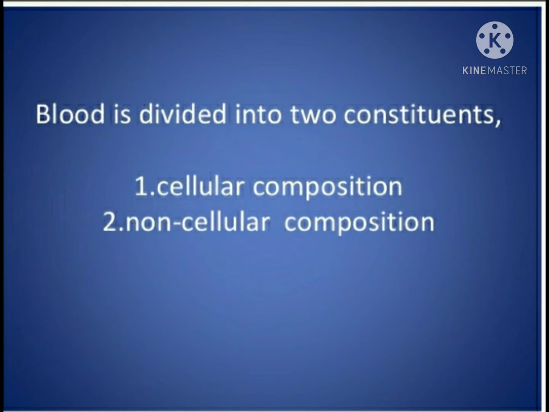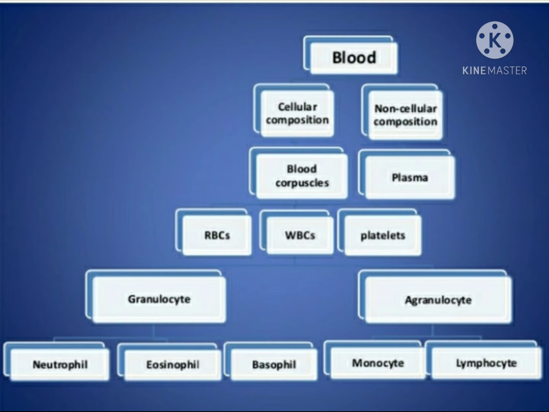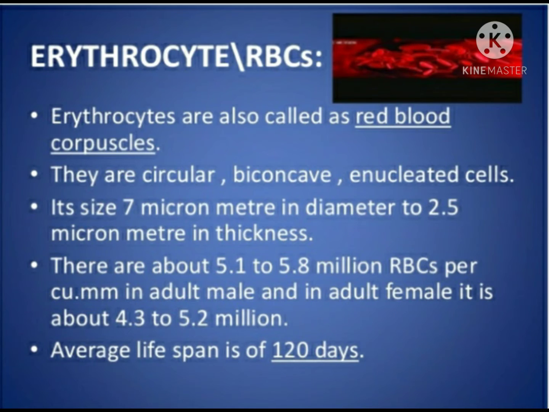Blood is divided into two constituents: first, cellular compositions, and second, non-cellular compositions. In this we will see the cellular and non-cellular composition of blood. Cellular compositions are blood corpuscles: RBCs, WBCs, and platelets. WBCs contain granulocytes and agranulocytes. Granulocytes are divided into neutrophils, eosinophils, and basophils, and agranulocytes are divided into monocytes and lymphocytes. Non-cellular composition is plasma.